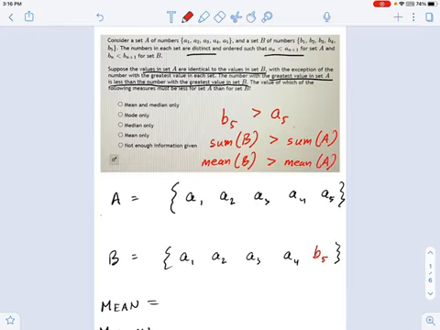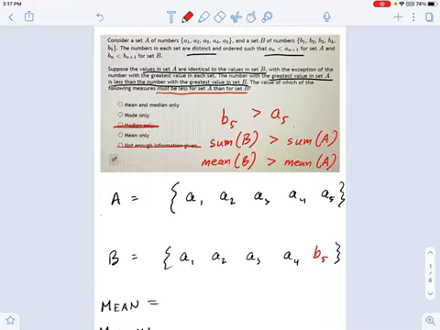First of all, the way this one's phrased, mean is less for set A than for set B. Okay, great. So I can rule out not enough information given, and I can rule out median only because I just showed that the mean has to be less for set A than set B. I can also rule out mode because that doesn't include the word mean.